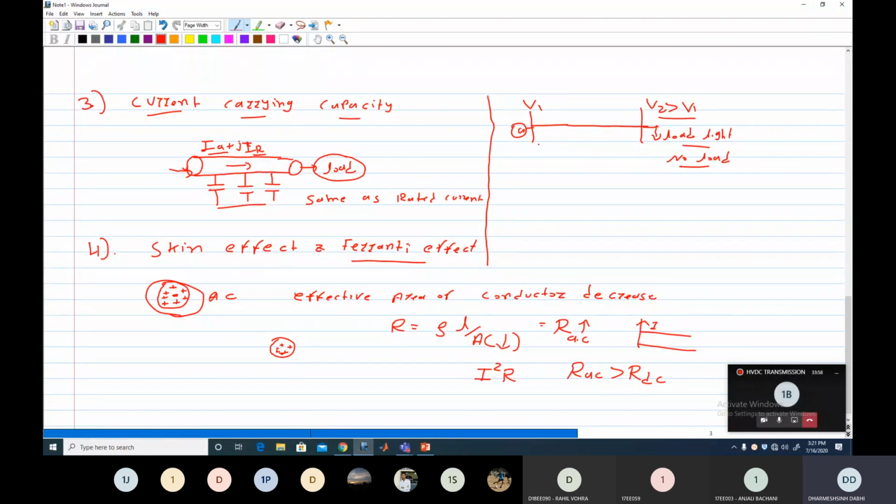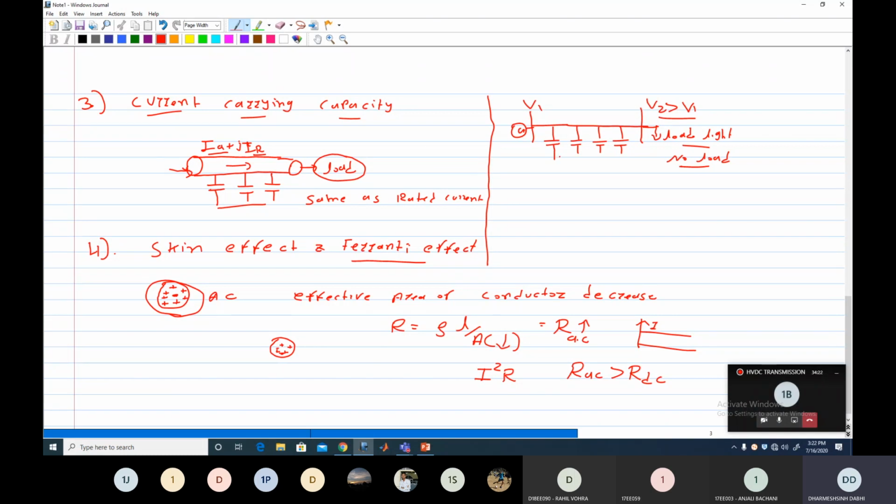Because of the charging capacitance formed in the line. Due to this charging capacitance at no load condition, they provide the reactive support. So because of that excessive reactive power, the load bus voltage becomes more than the sending end voltage, and that is called the Ferranti effect.